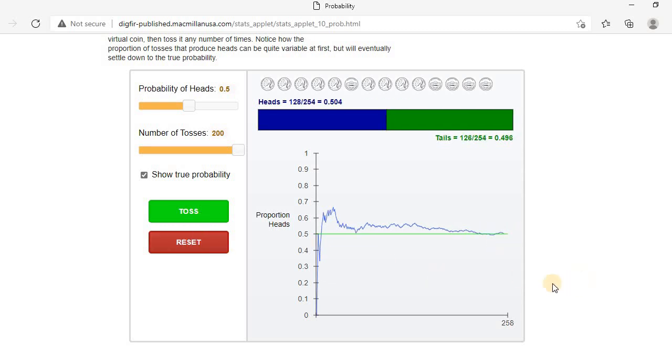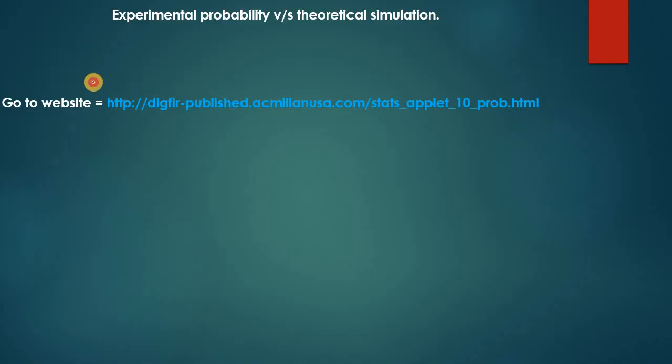Let's do a couple more. You can see that, right? So now it's very close to 50%. And even after doing 415 trials, my tails probability is 48% and not completely 50%. So you can see, this is a good logical proof, I will say, to understand this. So you can go to this website to access that simulation.